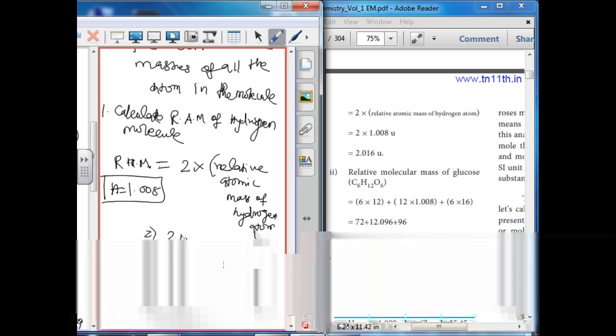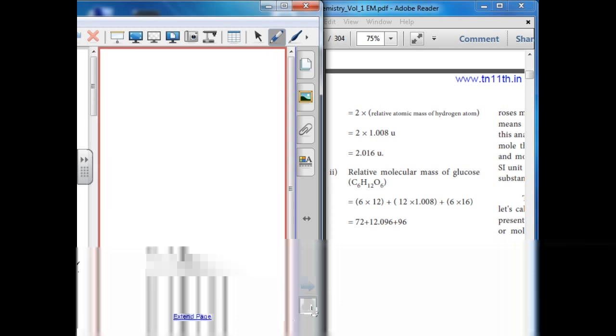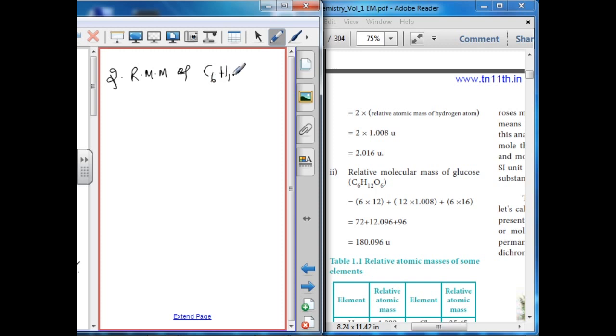Next I am going to calculate the relative molecular mass of glucose. C6H12O6 is the molecular formula of glucose.